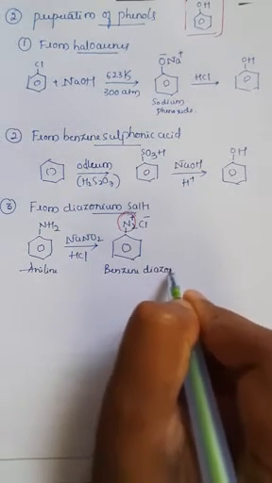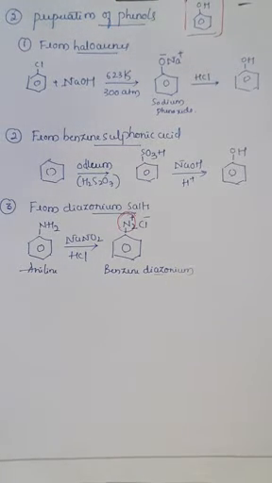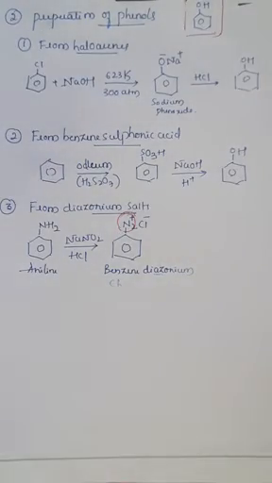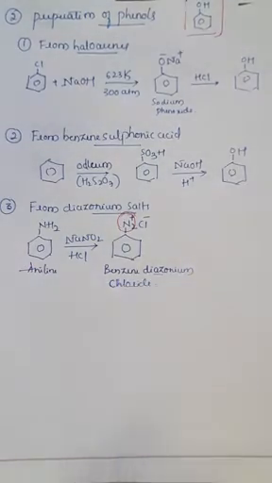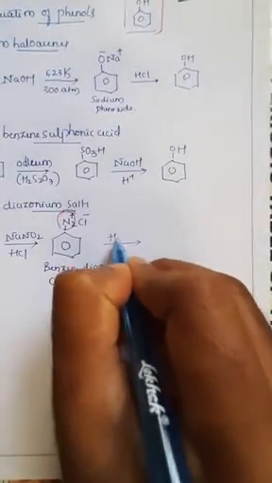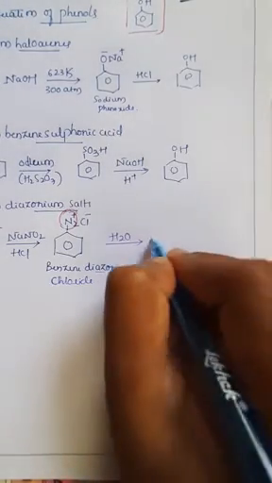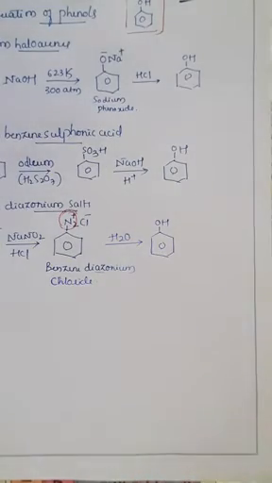So therefore this is called benzene diazonium, right? So azo means it consists of nitrogen nitrogen double bonded. So it is benzene diazonium chloride. In further reaction with water molecule, it can convert into phenol.